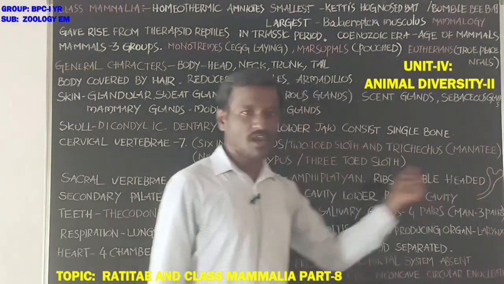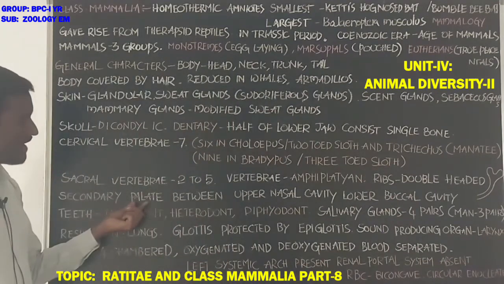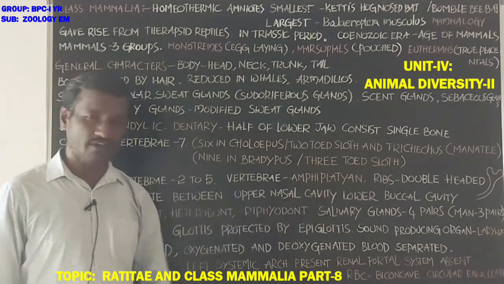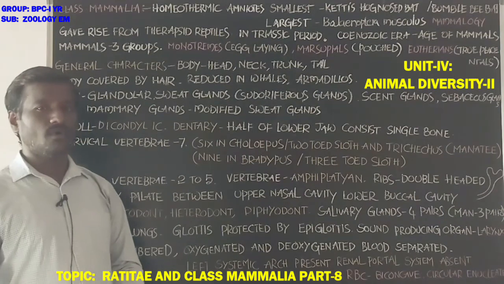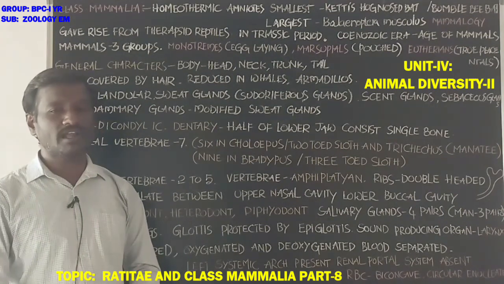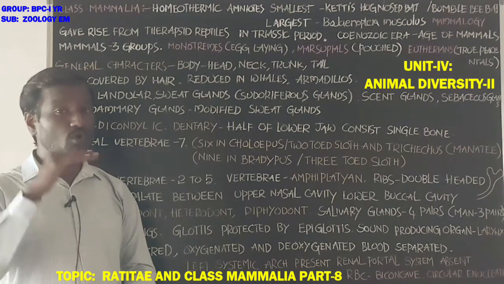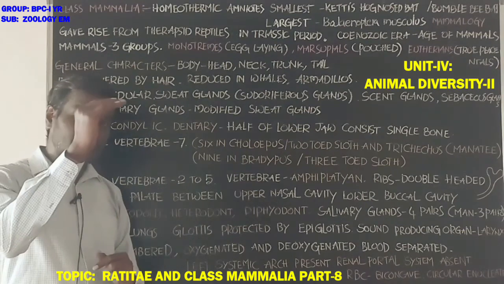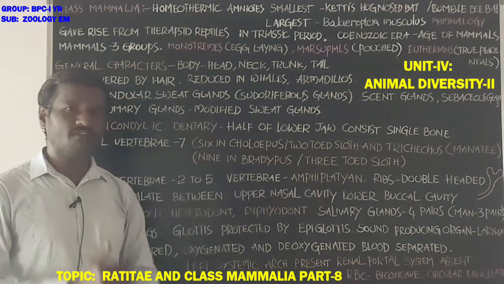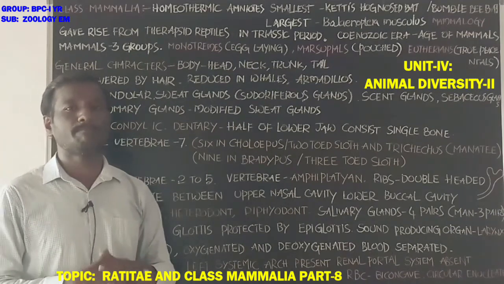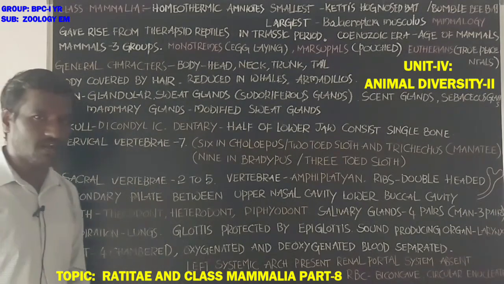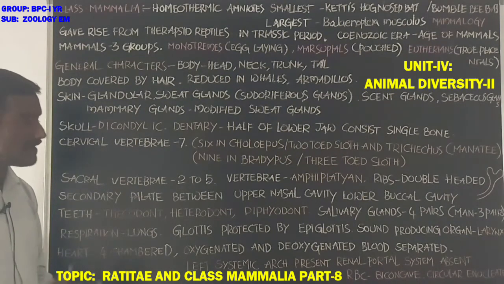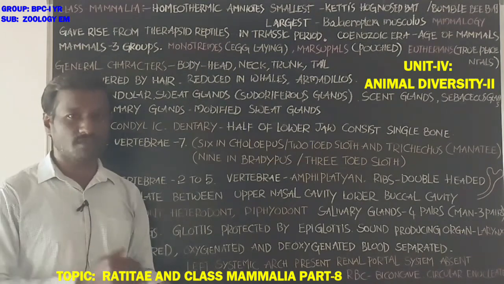So, ribs are double-headed. Next, secondary palate between the upper nasal cavity and lower buccal cavity. Okay, student, the mouth opens into the oral cavity, the buccal cavity. Above the buccal cavity, there is a cavity, that is the nasal cavity. The upper nasal cavity and lower buccal cavity are separated by a secondary palate, a hard substance. Behind the secondary palate, there is a soft palate.